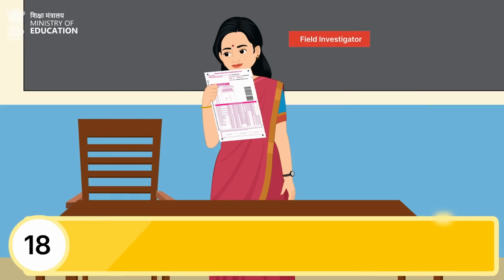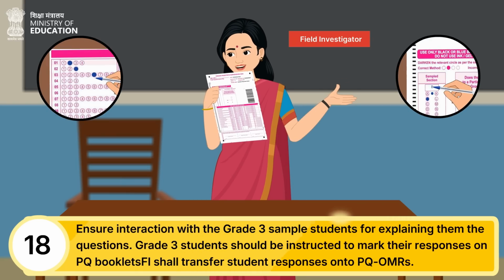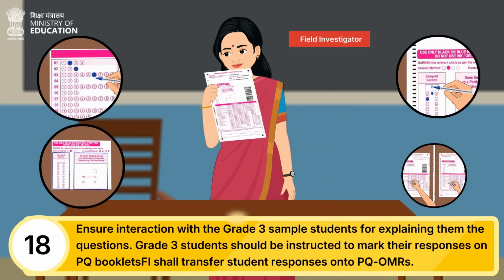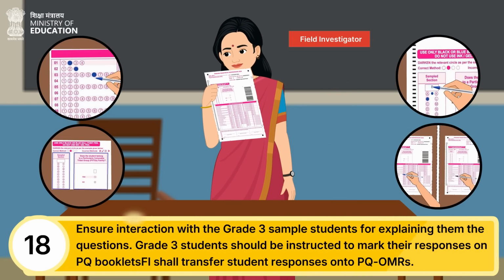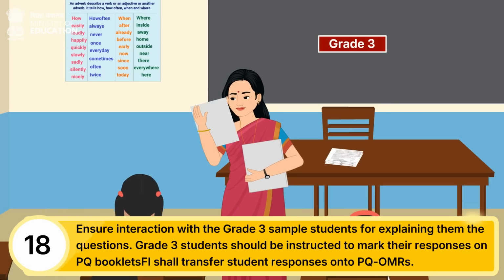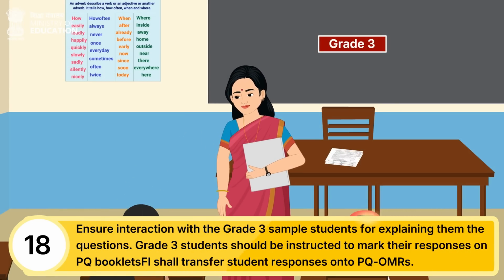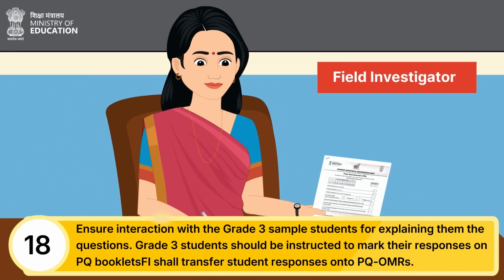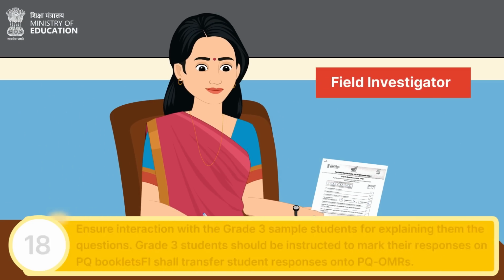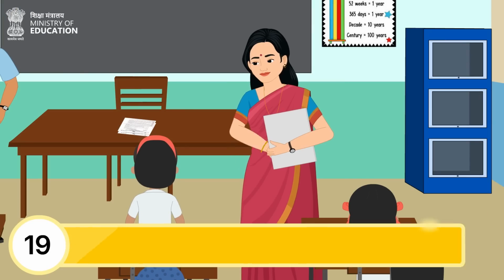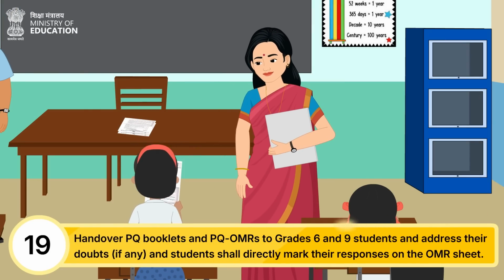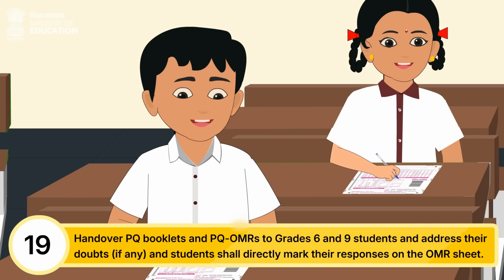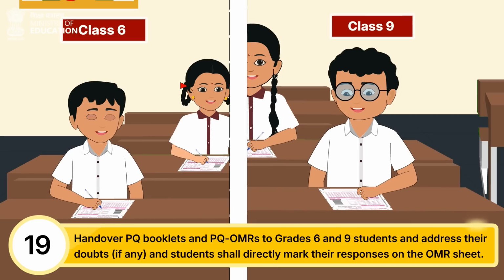In the case of Grade 3, FI needs to ensure interaction with the sample students for explaining them the questions. Also, Grade 3 students should be instructed to mark their responses on PQ booklets, and later FI shall transfer student responses onto PQ OMRs. While in the case of Grade 6 and 9, FI will hand over PQ booklets and PQ OMRs to students and address their doubts if any, and students shall directly mark their responses on the OMR sheet.